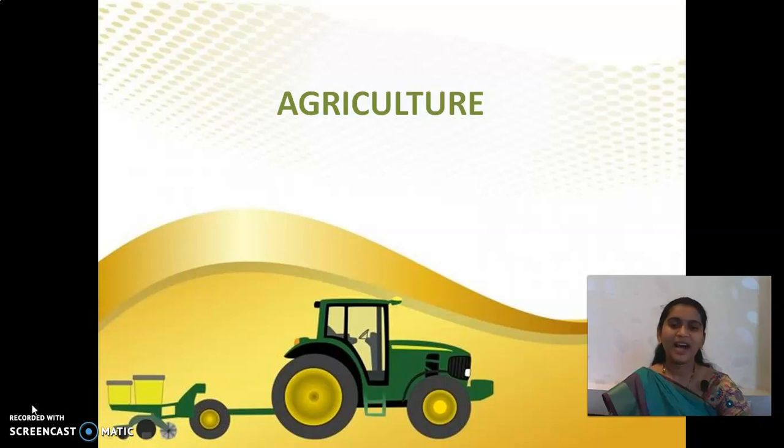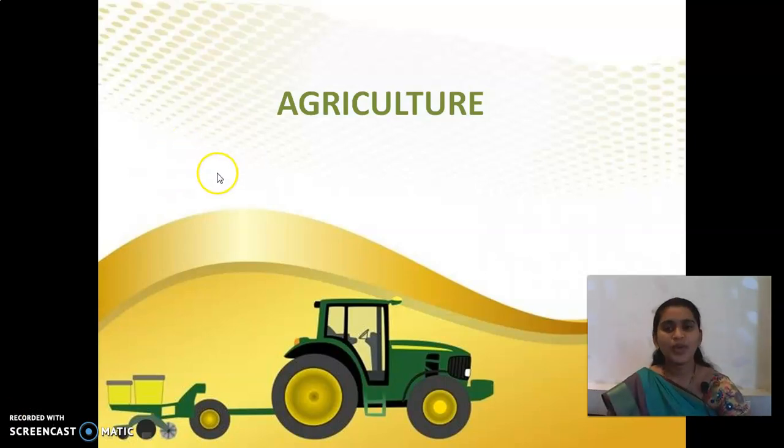Okay. In the last class, we discussed agriculture and the types of farming. So, what are the three types of farming we have seen, children? One, it is primitive subsistence farming, and the next one is intensive subsistence farming, and the third one is commercial farming.